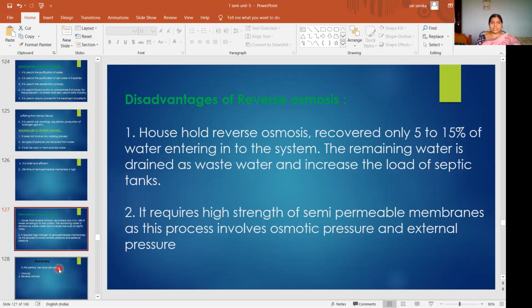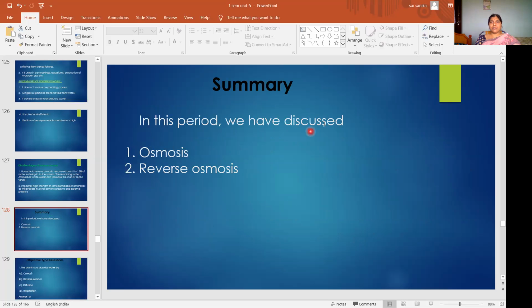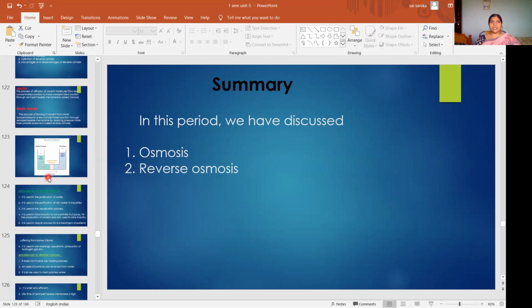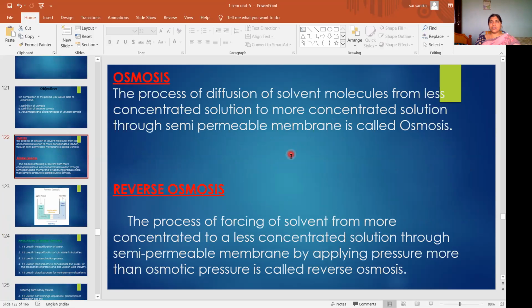Okay, what we have discussed today in this period is osmosis and reverse osmosis. So what is osmosis? The process of diffusion of solvent molecules from a less concentrated solution to a more concentrated solution through a semi-permeable membrane is called osmosis. So what is reverse osmosis? The reverse of osmosis, the process of diffusion of solvent molecules from a more concentrated solution to a less concentrated solution.